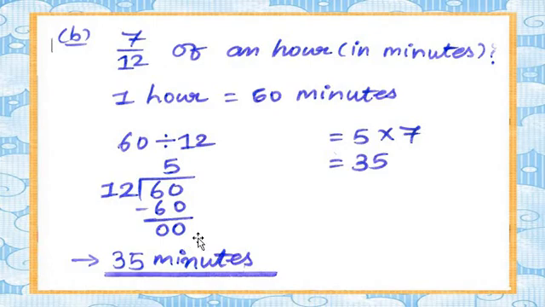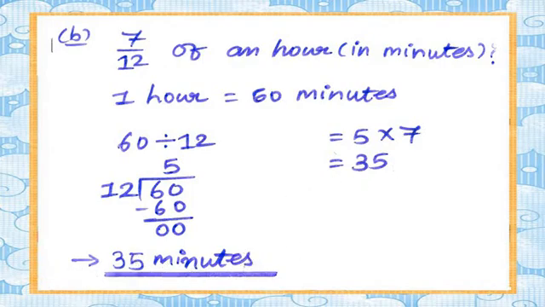So now here our quotient is 5. So it's 5, and multiply with our numerator, it's 7. So 5 7s are 35. 5 5s are 25, 5 6s are 30, and 5 7s are 35. So the answer is 5 7s are 35. It means 35 minutes.